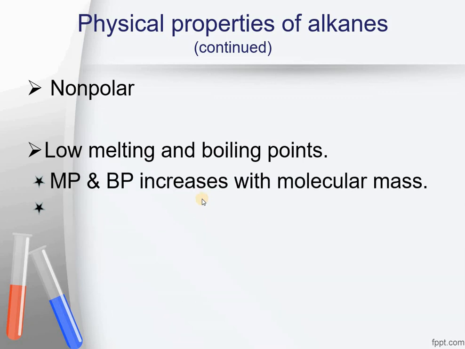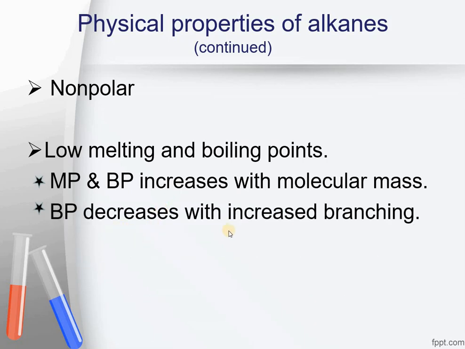Their melting and boiling point usually increases with the molecular mass. As the chain length is increasing, you have seen that their physical states are changing from gaseous to solid state. So that's why their melting and boiling point would definitely increase with that.